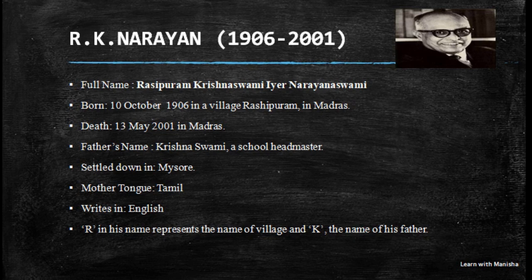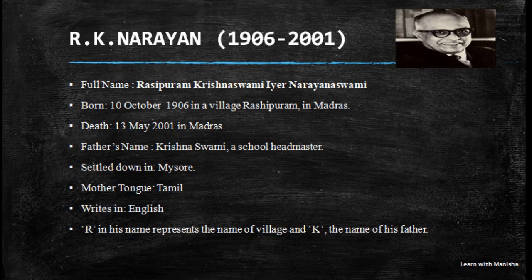Let's start. R.K. Narayan, the lifespan of R.K. Narayan is 1906 to 2001. So the very first point about R.K. Narayan is his full name is Rasipuram Krishna Swami Iyer Narayan Swami. This is a very famous as well as important question that has already been asked in various TGT and PGT examinations, that just tell the full name of R.K. Narayan. So do remember that the full name of R.K. Narayan is Rasipuram Krishna Swami Iyer Narayan Swami.